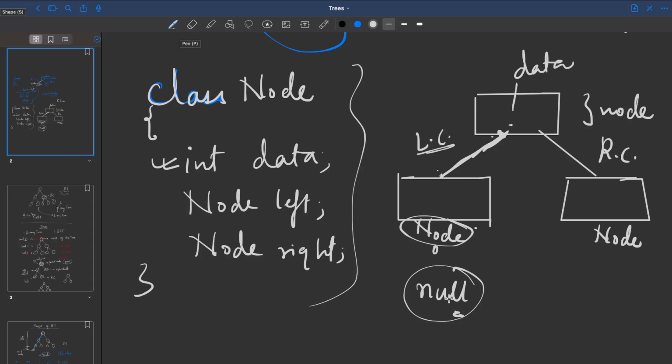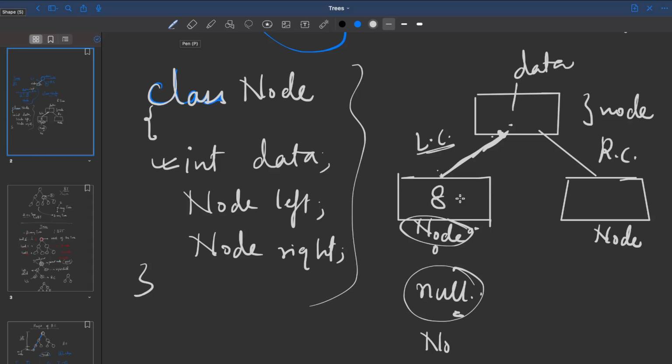Non-primitive data types basically have a default value of null, right? If you do not assign it to anything, that means it is null. We do not know the values. So here there is no left and right child, meaning the left node for this particular node is null. Right also is null because you do not have anything, right?